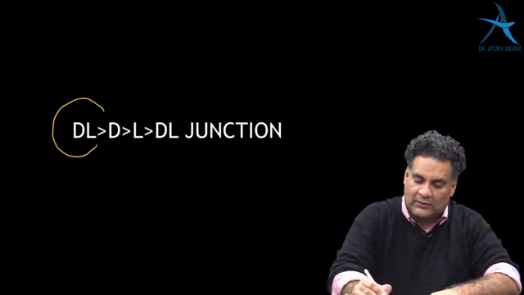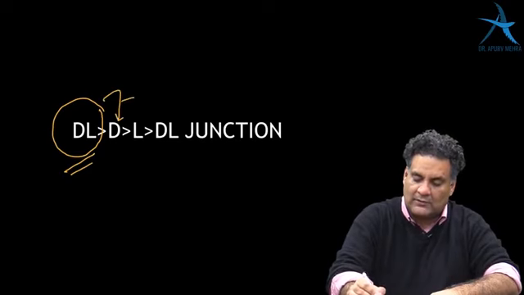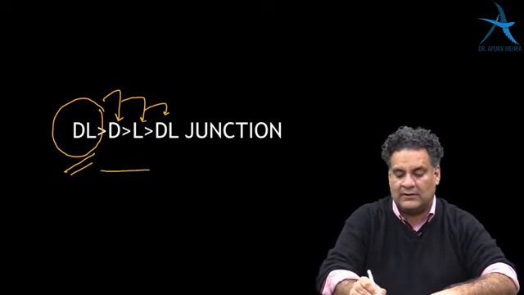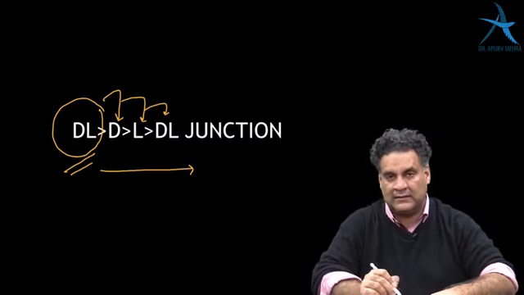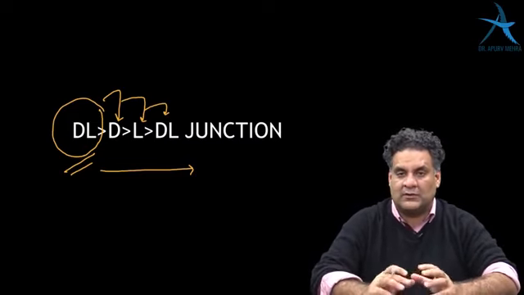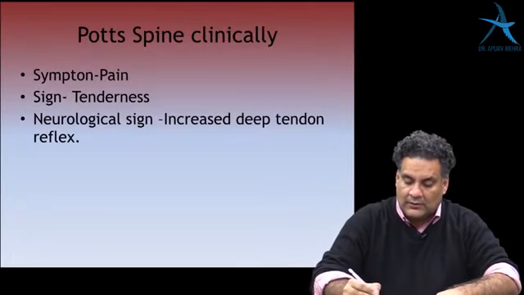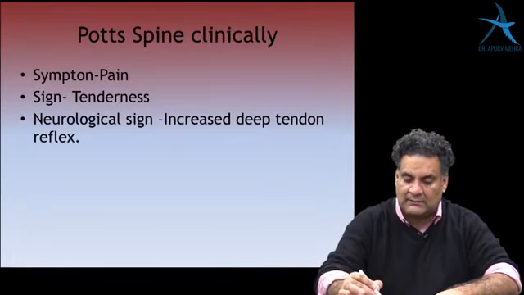Tuberculosis most commonly involves the thoracolumbar or dorsolumbar area in total, followed by dorsal, followed by lumbar. This is the order in which the incidence keeps on decreasing. In many of your books, it's given as dorsolumbar junction, so the better answer is dorsolumbar area. In tuberculosis, the earliest symptom is pain.